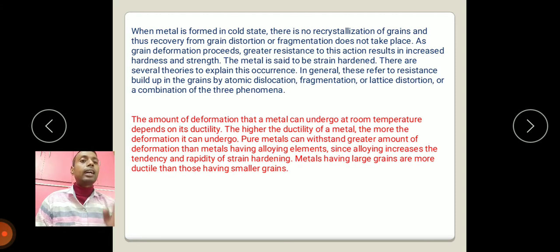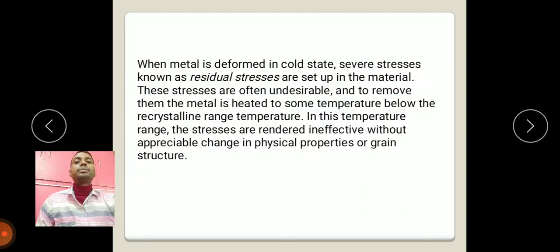The higher the ductility of a metal, the more deformation it can undergo. Pure metal can withstand a greater amount of deformation than metal having alloying elements, since alloying increases the tendency and rapidity of strain hardening. Metals having large grains are more ductile than those having smaller grains. When metal is deformed in the cold state, severe stresses known as residual stresses are set up in the material. Very important term, residual stress.